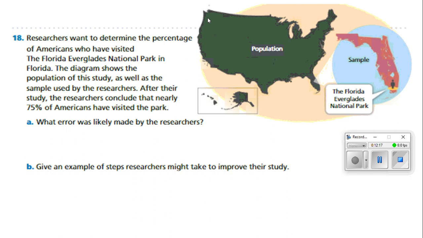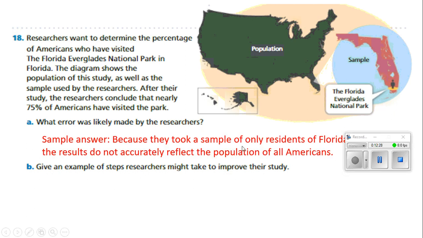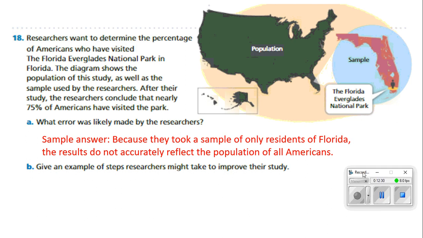I mean, if I'm living in Washington, Alaska, or Hawaii, what is the likelihood I'm going to go to Florida Everglades National Park? So the error the researchers made, because they took the sample of only Florida residents, the results do not accurately reflect the population of all Americans.